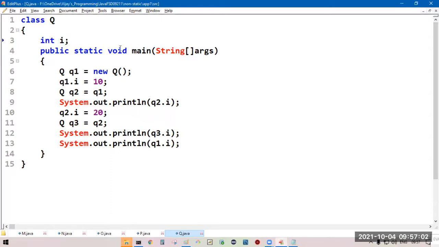Int i is non-static. Come to the main method. We are going to create an object for Q. Q1.i, we are assigning 10.